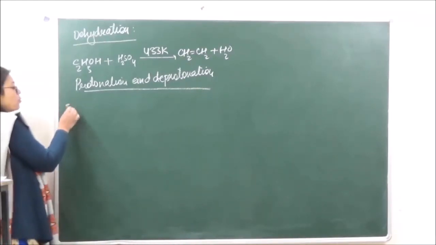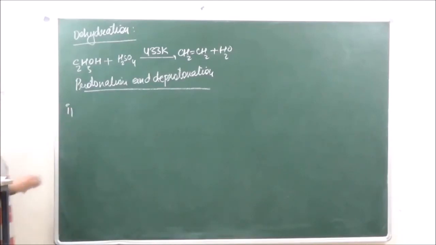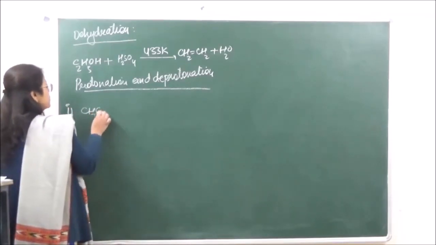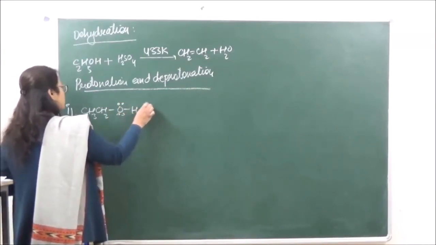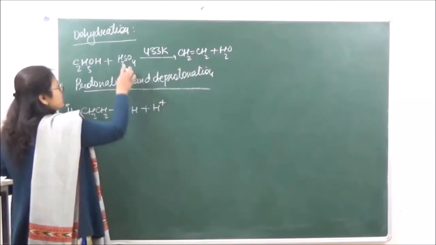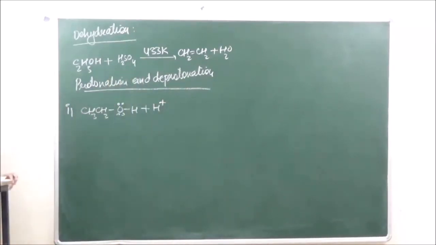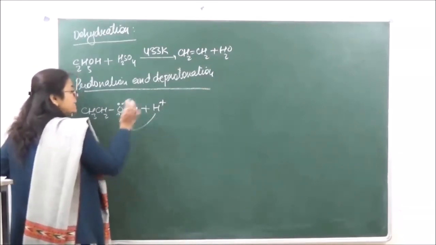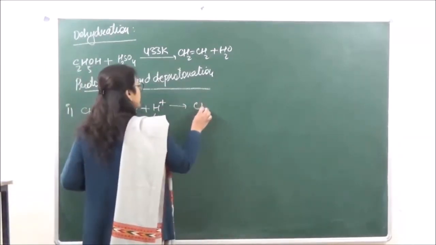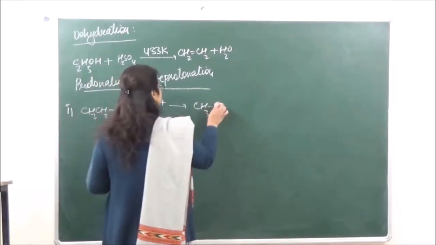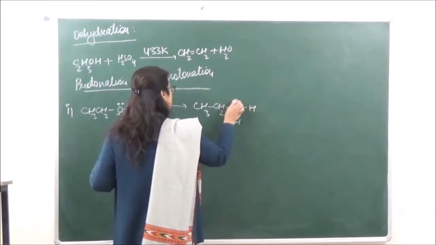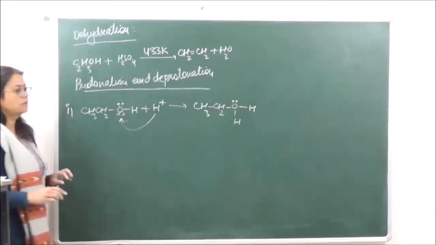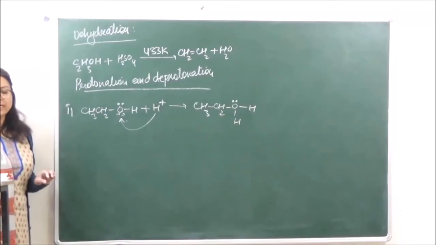In the first step, protonation of the alcohol is going to take place. So we have over here CH3CH2OH. This H positive that is coming from the acid which we are using over here will go and attack at the oxygen such that we get a protonated alcohol. This is what a protonated alcohol is.